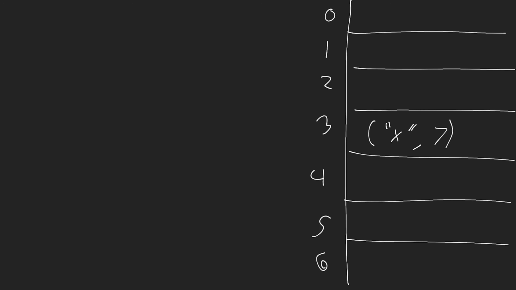Now, what if there was a faster way? What if for some reason I just knew what this index was without having to look through the entire array? Well, that's where hashing comes in. So I'm going to give you a very, very simplistic example of this. Keep in mind, there's a lot more details that I'm not really showing you here. But let's imagine that now what we do instead is we take X and we pass it now to a hash function.